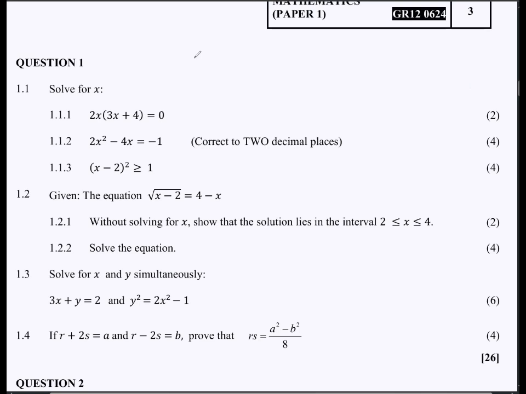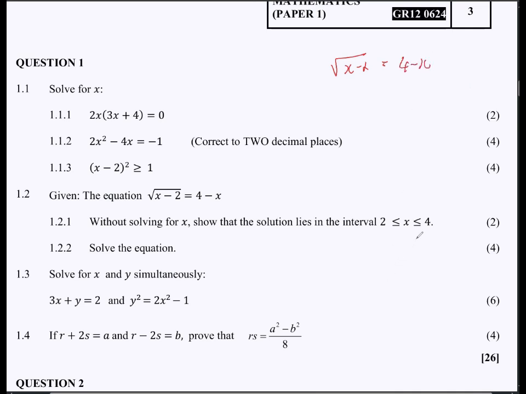Okay, then given the equation root x minus 2 is equal to 4 minus x, question 1.2.1 says without solving for x, show that the solutions lie in the interval, right? So, okay, now note this. If we want to show that, we have the square root of x minus 2. Remember, they say without any calculation. So this is a 4 minus x.